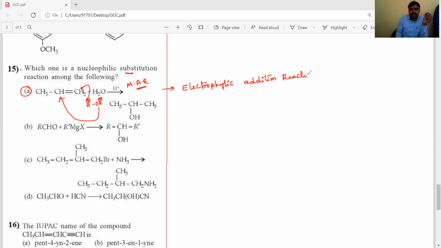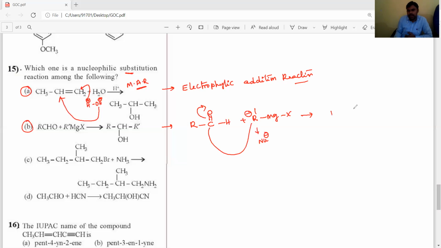Okay, this is an electrophilic addition reaction. And the second one, if you observe, reaction B is nothing but nucleophilic addition followed by elimination, followed by hydrolysis. Nucleophilic addition means the Grignard reagent R-MgX acts as a nucleophile. It will be added here.